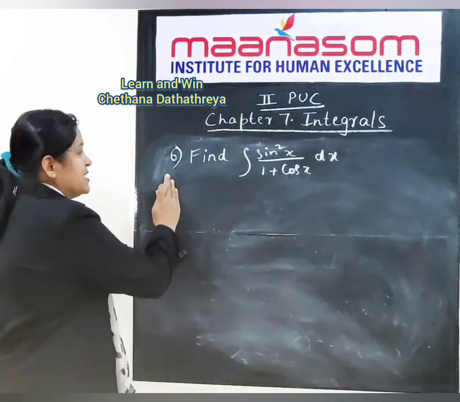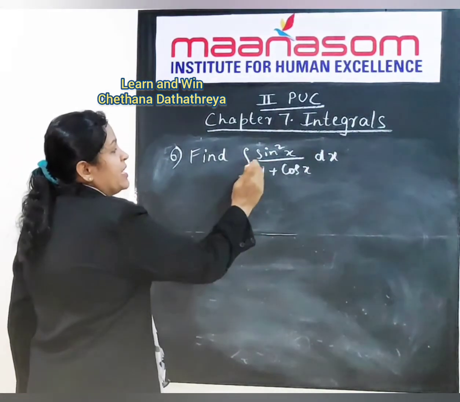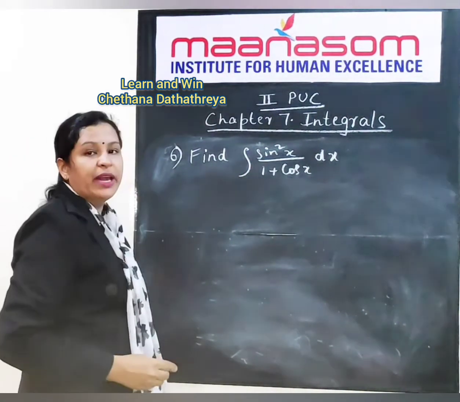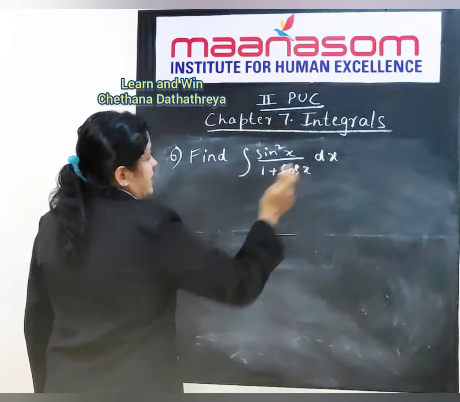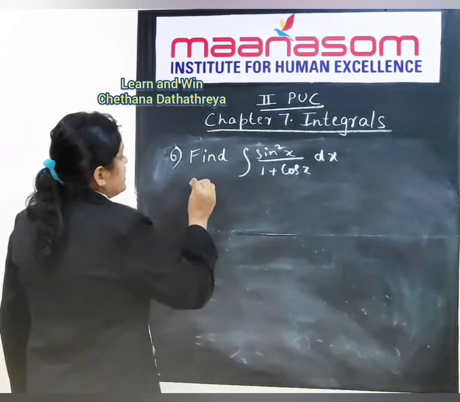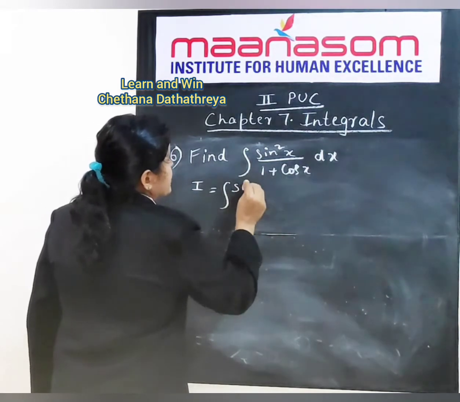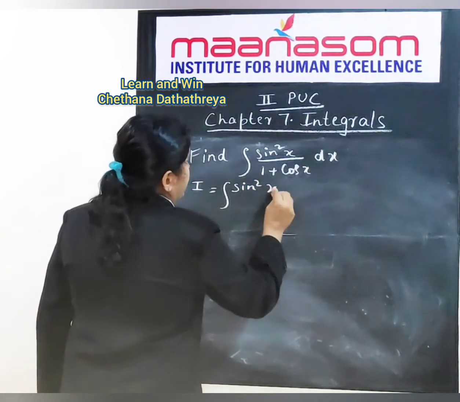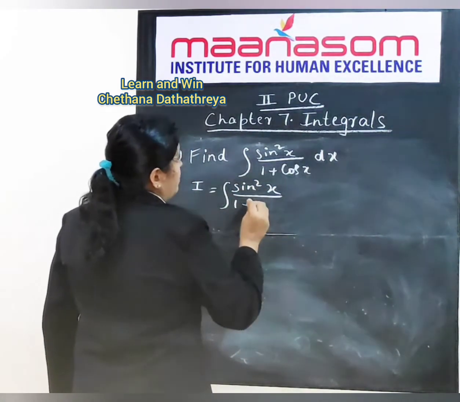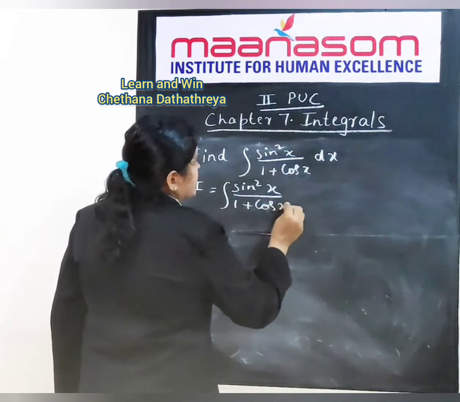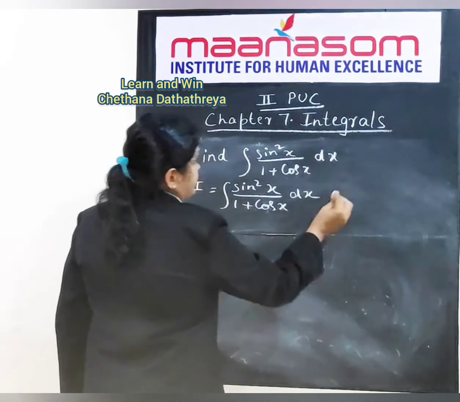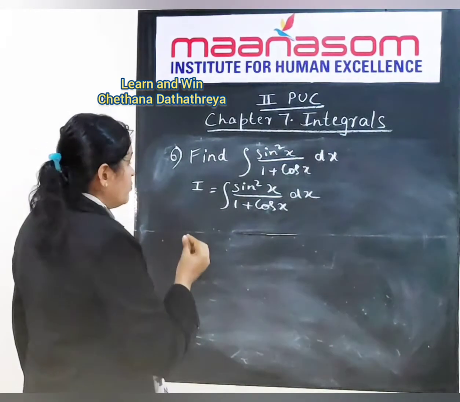Let us solve the sixth problem. Find integral sine square x divided by 1 plus cos x into dx. First, let us write I is equal to integral sine square x divided by 1 plus cos x into dx. We know the formula for sine square x.